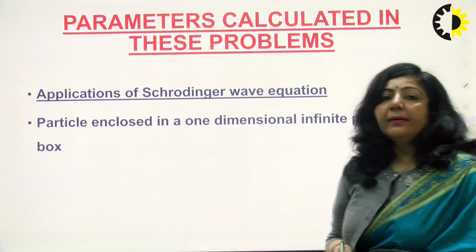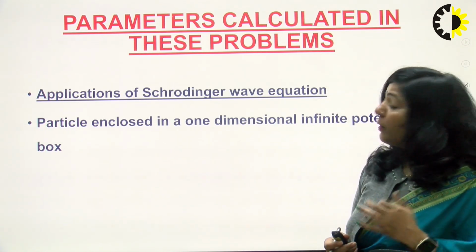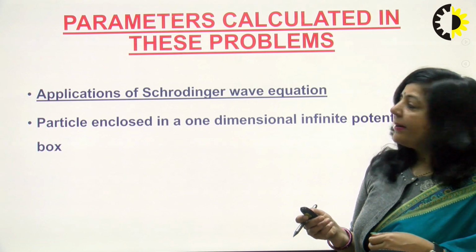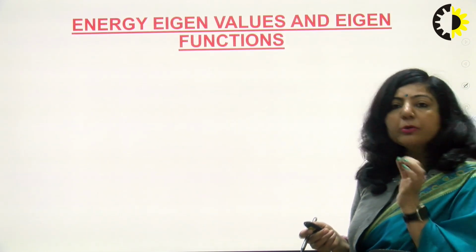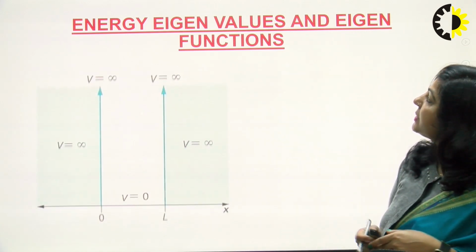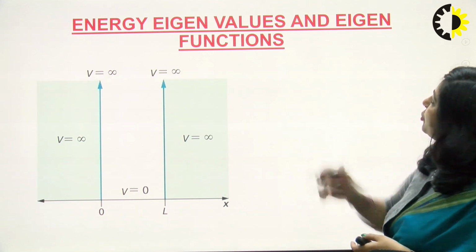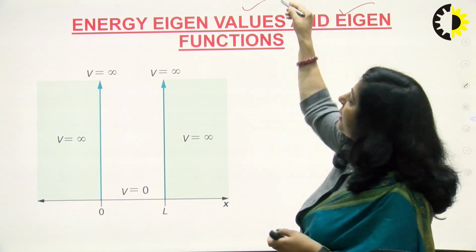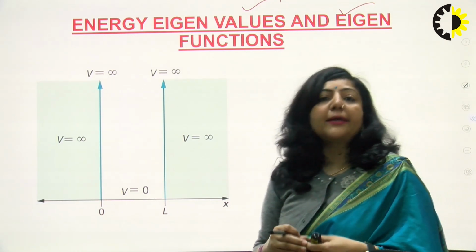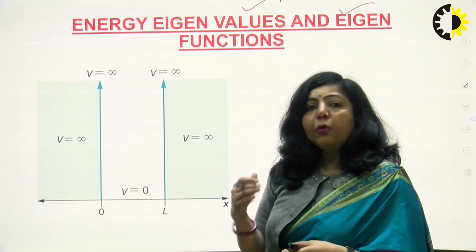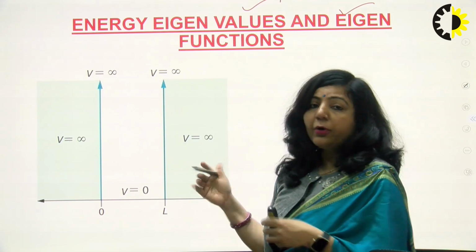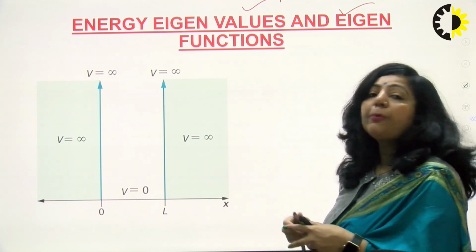So exactly what parameters will we learn to calculate in today's lecture? Those parameters are the energy eigenvalues for a microscopic particle when it is trapped in a one-dimensional potential box, and the second parameter is the eigenfunction. These are the two parameters we will learn to calculate when a particle is trapped in a one-dimensional infinite potential box. Before going into the numerical problems, let's first see what exactly the problem is.